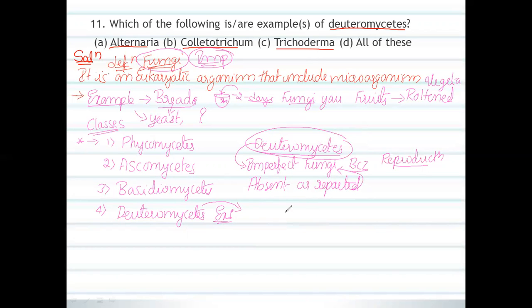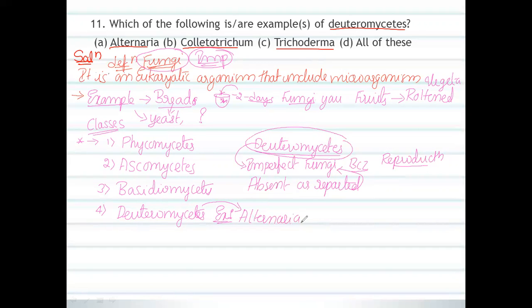So now I would like to discuss the imperfect fungi, especially where sexual reproduction is absent or not reported in that particular organism. The best example is Alternaria.